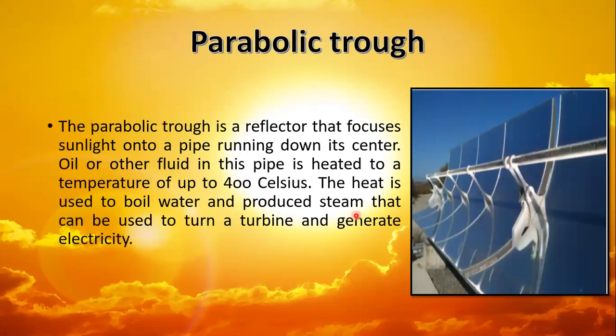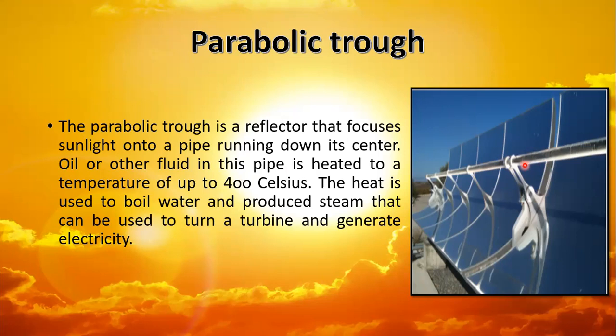First one is parabolic trough. The parabolic trough is a reflector that focuses sunlight onto a pipe running down its center. The oil or liquid present in this pipe is heated up to 400 Celsius. The heat is used to boil water and produce steam. This steam is used to turn the turbine and generate electricity.